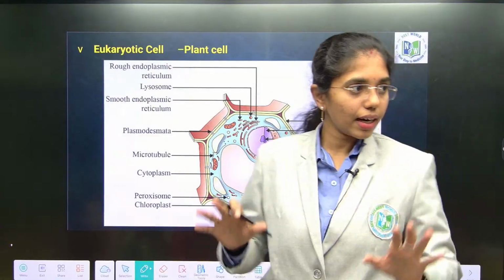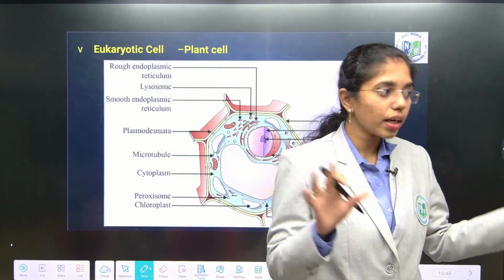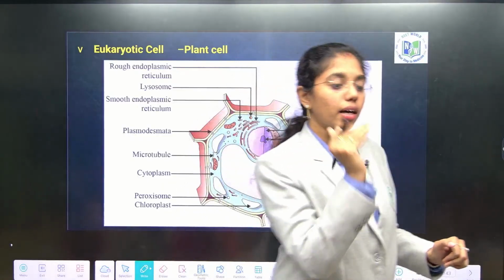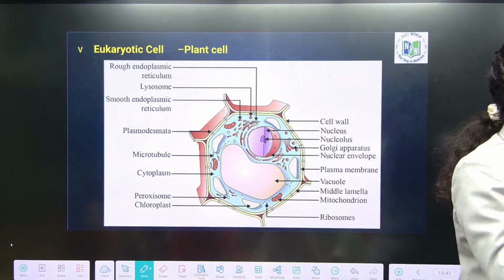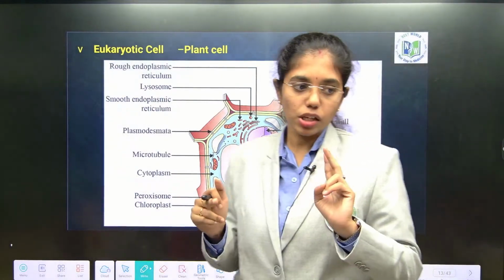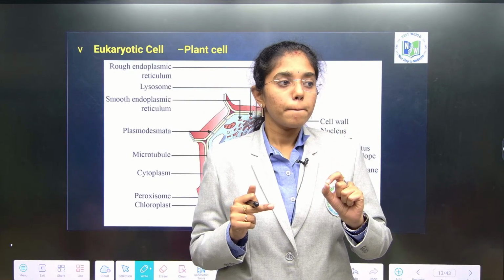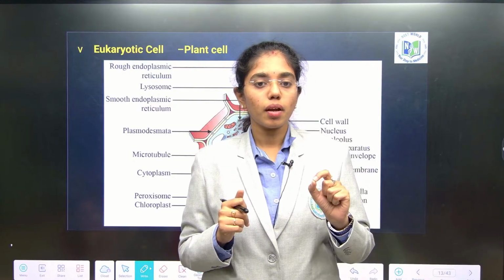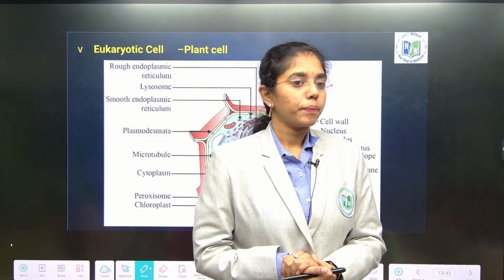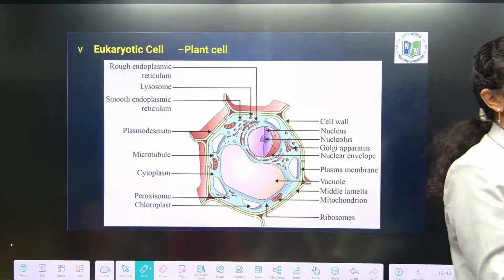Clear, right, till here? Glycocalyx is clear to us. So bacteria, based on where it is staying, will decide whether to have capsule or slime layer. After that, next layer is what? Cell wall. Cell wall is majorly to give a shape and to protect the cell. Cell wall composition of bacteria. Very good. Peptidoglycan is the major composition of cell wall of bacteria.